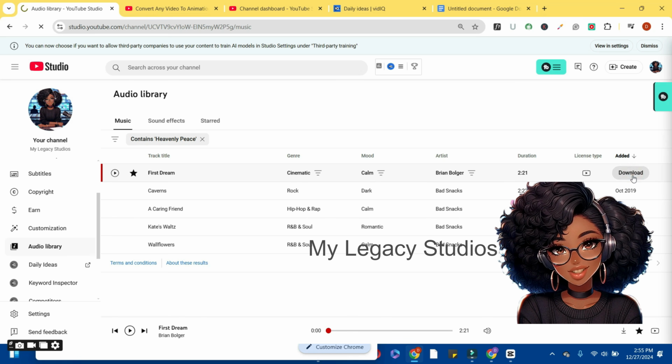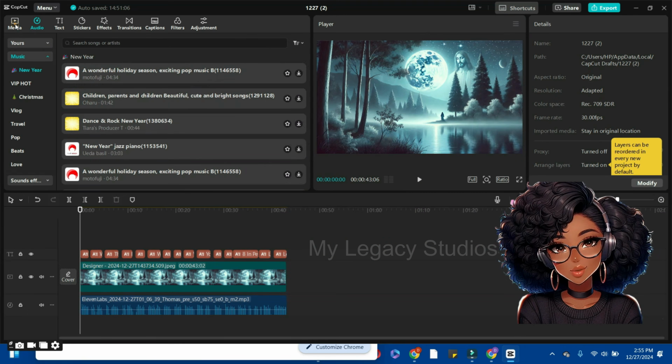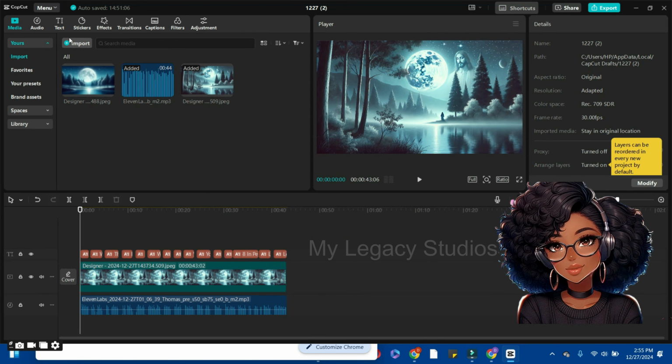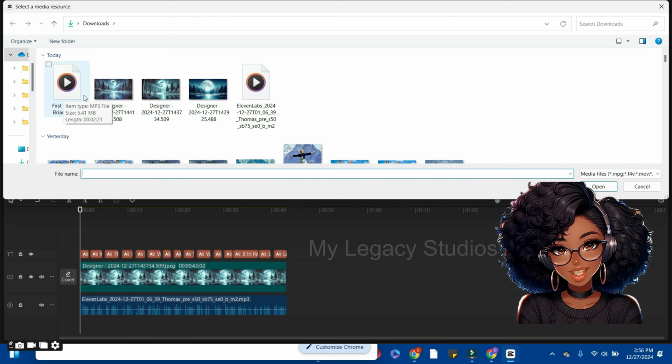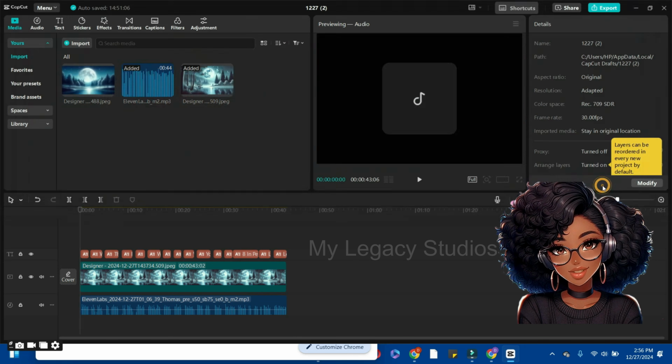So click on that. Now let's go back to CapCut. Click on the media button, hit on the import button to import the audio that you just downloaded from YouTube audio library to CapCut. So click on the import. This is the music we just downloaded from YouTube audio library, so we can click on that or select that and click on the open button to import that to CapCut. Now we can go ahead and add that to our timeline.